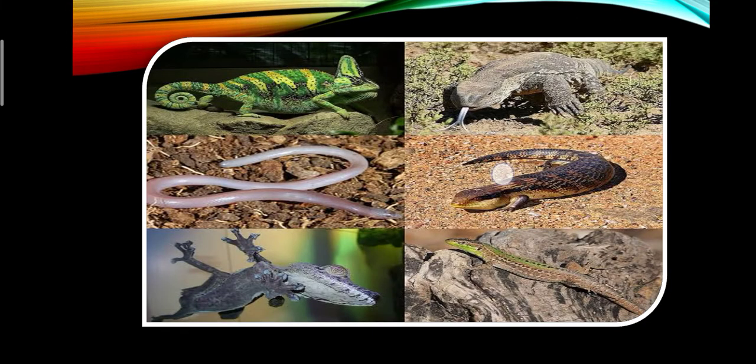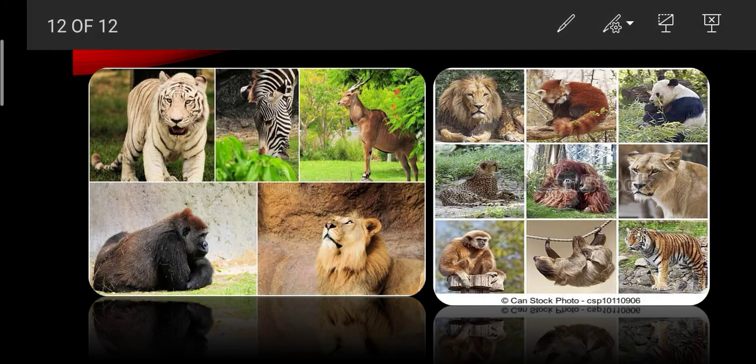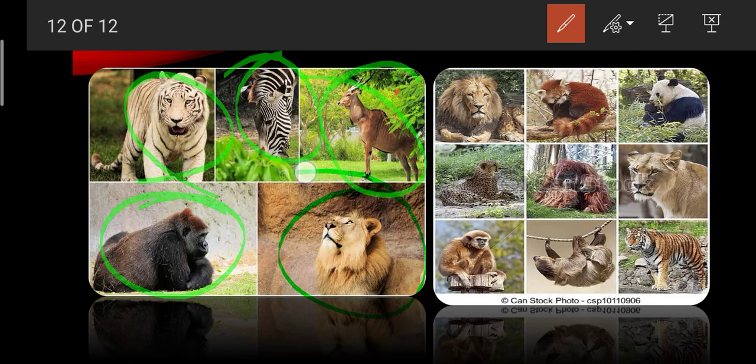So let us go to the photographs. These all animals like tiger, zebra, deer, gorilla, and lion, or you can observe here panda, certain lemurs, and chimpanzee, gorilla, and even we human beings, we all are included in the class Mammalia.